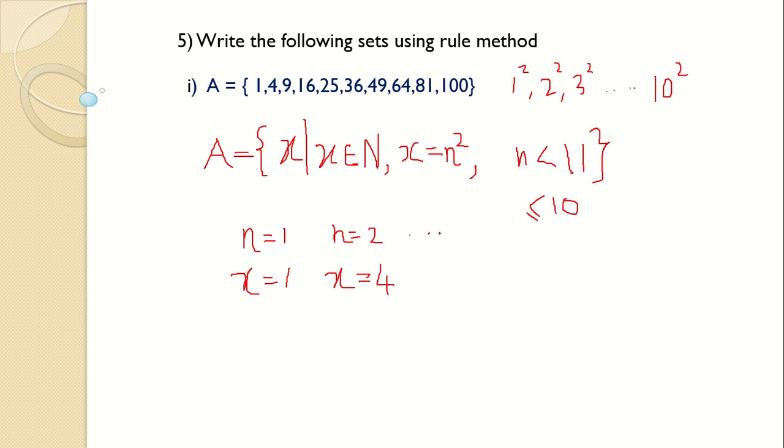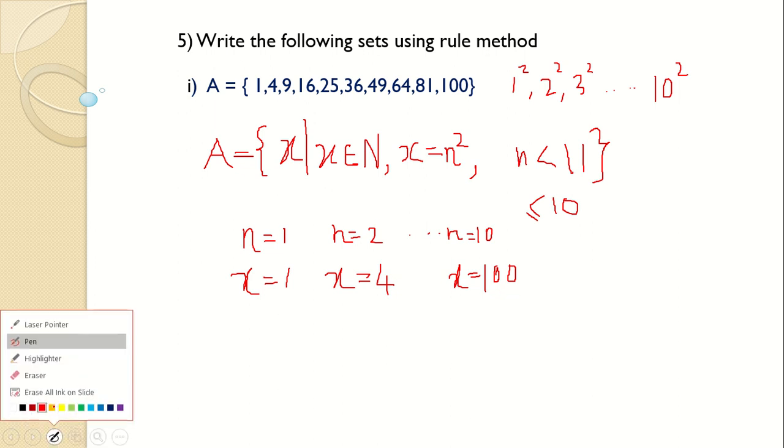Like this it will go up to 10. So if n is equal to 10, then x is equal to 10 square, that is 100. So in the set we will have all the values 1, 4, 9 up to 100.